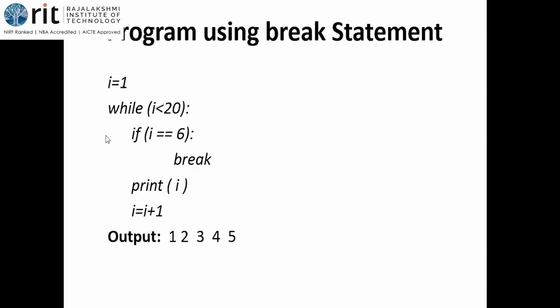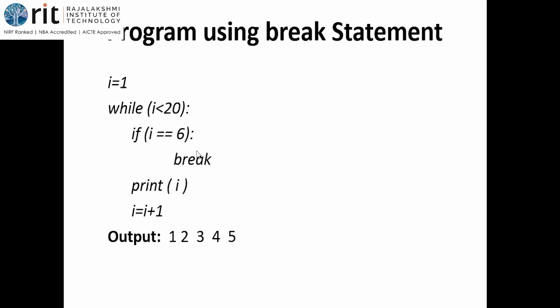Okay, now the sixth iteration. What happens in the sixth iteration? I value is 6. Okay, 6 is less than 20. Is the condition true or false? Yes, it is true. Then get into the while loop. If I equal to 6, it is a relational or comparison operator here, double is equal to. On the left hand side we place the value of I, which is 6. Okay, 6 is equal to 6. Is it true or false? True. So the condition is true. Get into the if block.